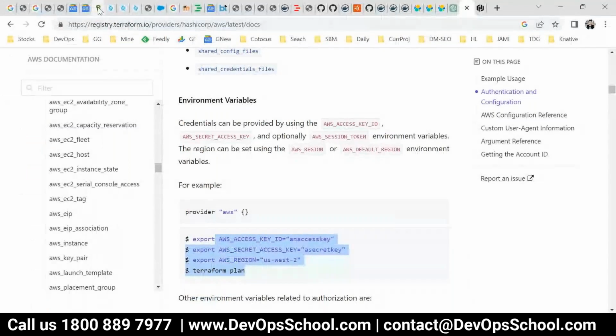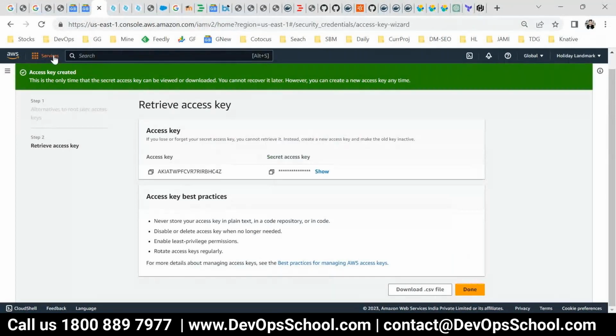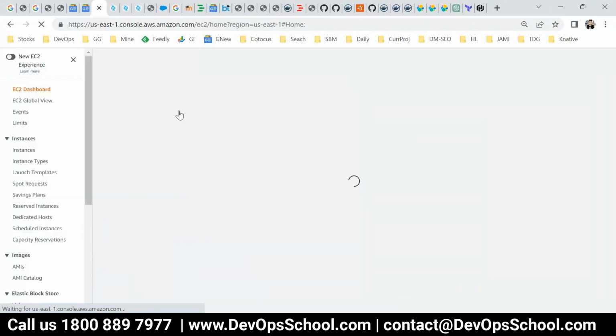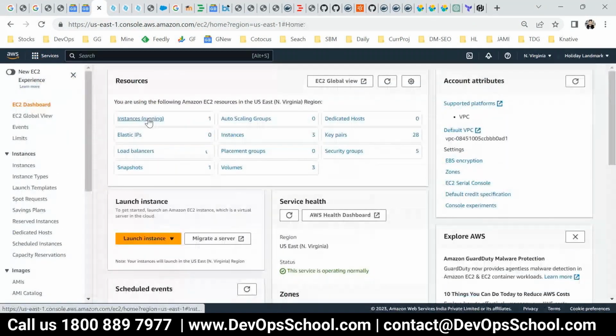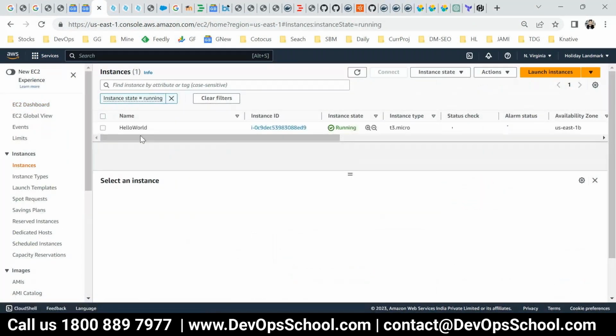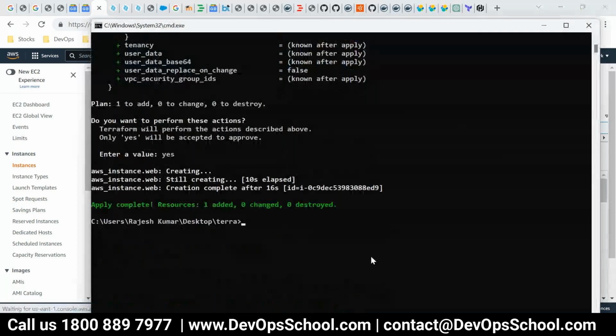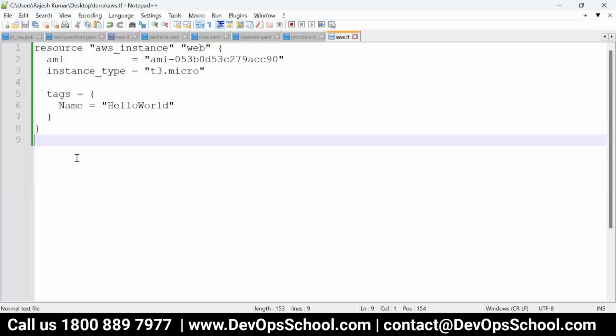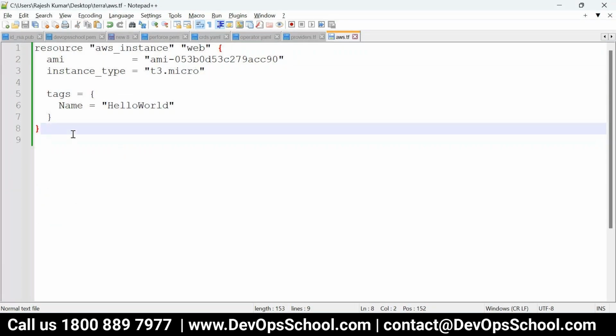Go to AWS, EC2, and find it. Here, one resource is created. You see, look at this, instantiating. This is the one. Just visualize that. Here I put only one resource, and it created one resource. If you have 20 resources, 100 resources, 500 resources, it will create 500 resources using the code. Just visualize that. Are you able to understand now?